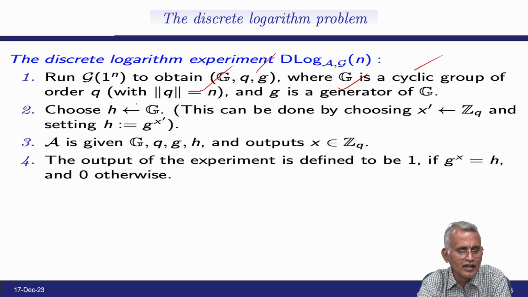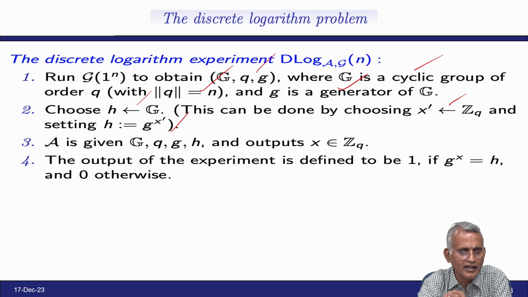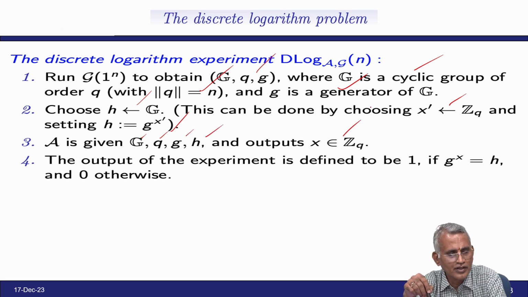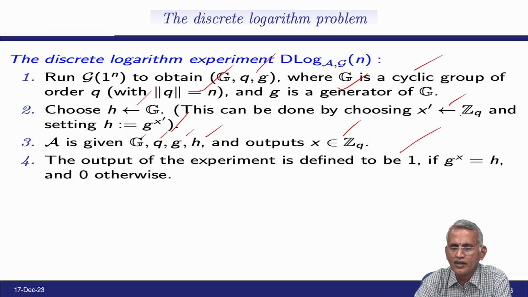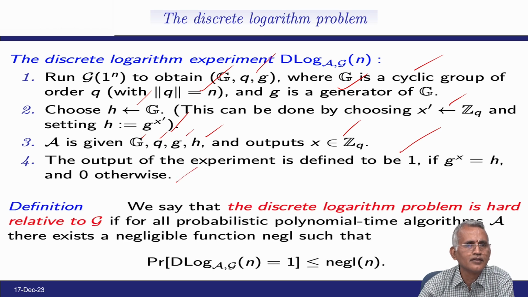Choose h from G, which can be done by choosing x dash in integers modulo q, and we have a generator, h equal to g power x dash. Given G, q, g and h, the output is x belonging to Z_q. The output of the experiment is defined to be 1 if g power x equals h and 0 otherwise.